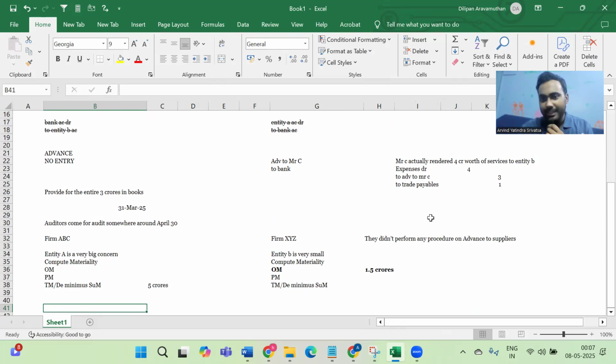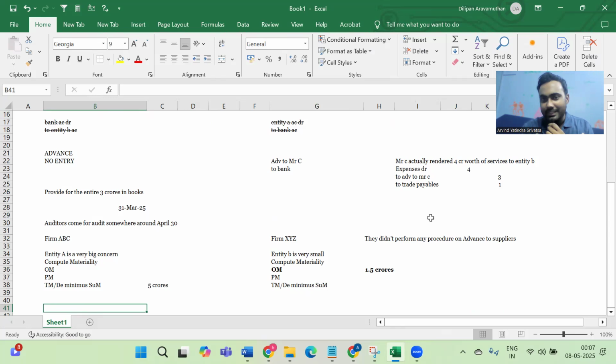And could this fraud have been discovered? Yes. If firm XYZ had tried to perform some testing on advance to suppliers or even started off with a basic inquiry, this fraud could have been discovered. So NFRA will definitely slap a penalty on firm XYZ, who are the auditors of entity B.